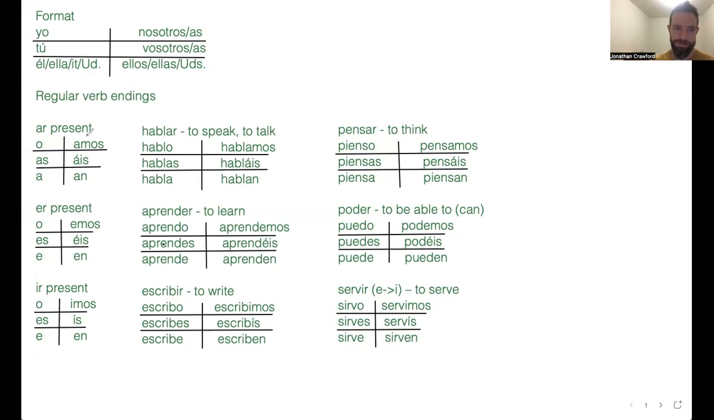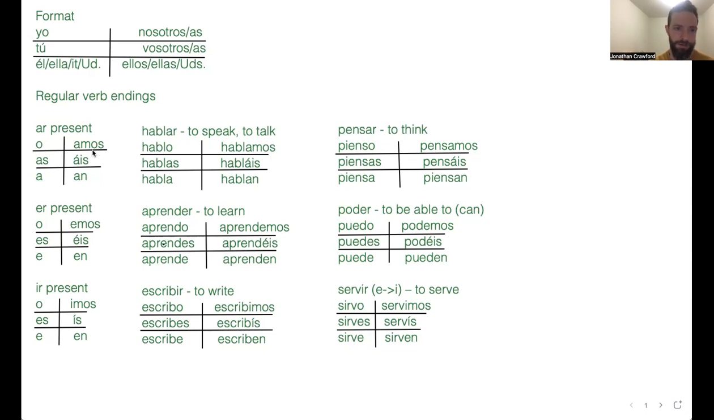So regular verbs have these endings. Remember, there's three kinds of verbs in Spanish. You have AR verbs, ER verbs, and IR verbs. And these are their endings. For example, hablar, aprender, escribir. You'll notice that they have the same endings.